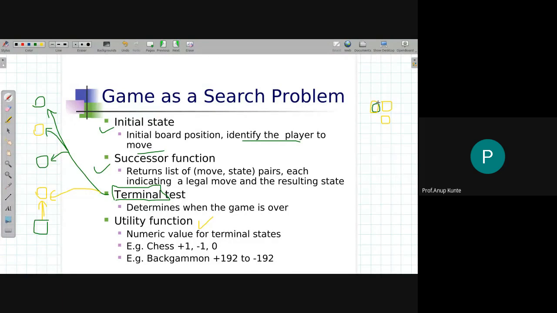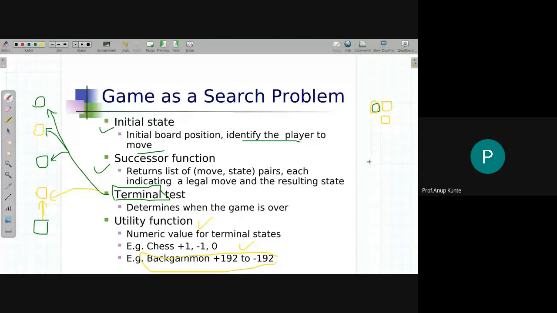And these plus and minus 192 values are, when the game is over, determined by finding out how many cells of a particular color there are, and depending on that I will score. I'm not sure about this backgammon game. Somebody can research it and figure out what it is, but chess we all know.